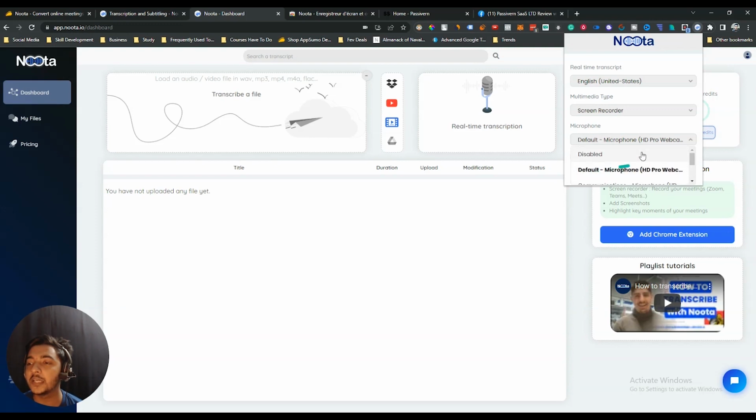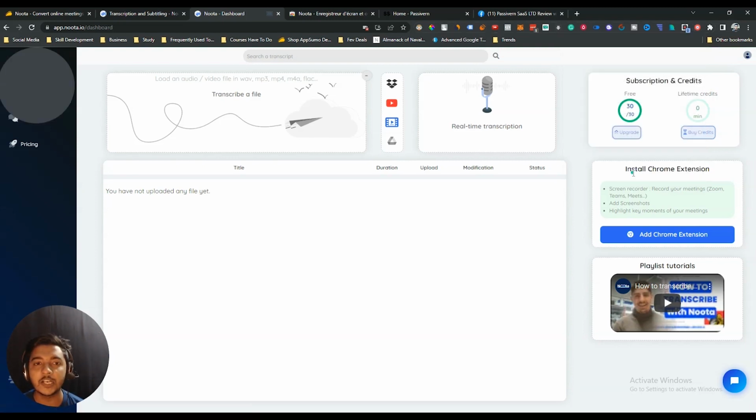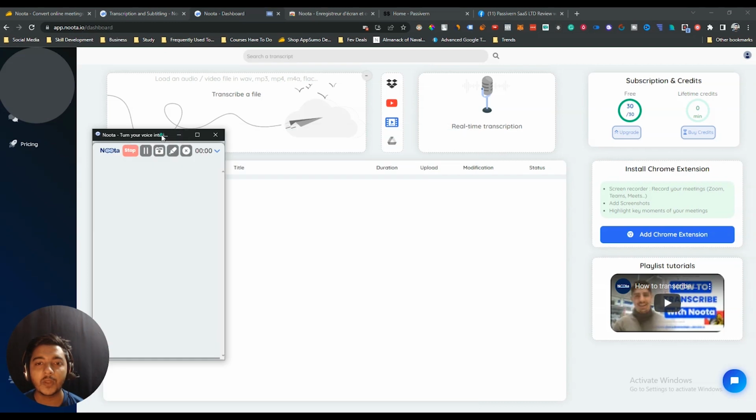Let's say I am selecting the default selected item here, and then they have an option to activate the camera. You can activate the camera also, but in my case I cannot because I am already using my camera to record this video. So I will not activate the camera. And then if I click here, start recording, let's see what happens.